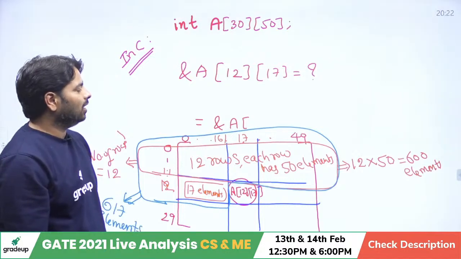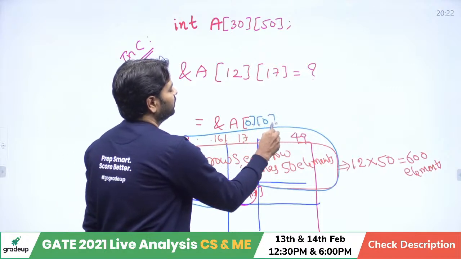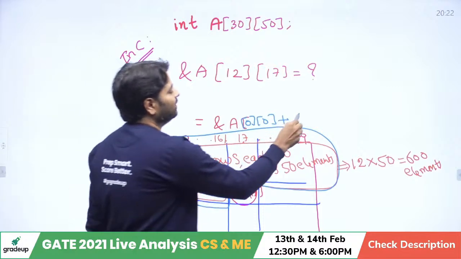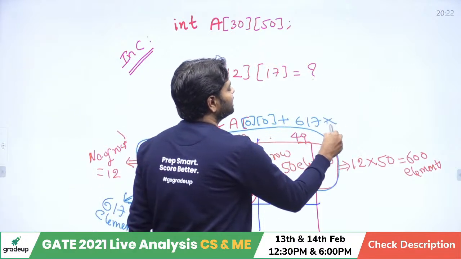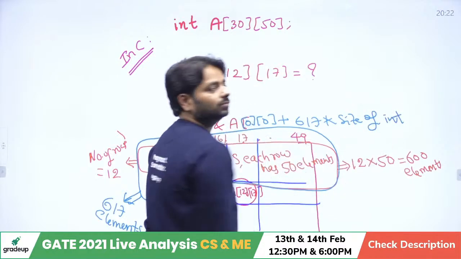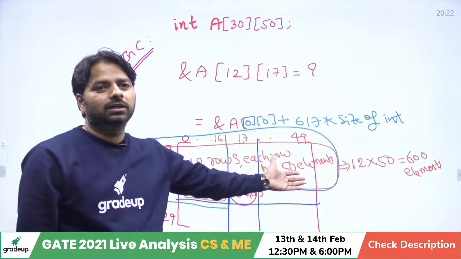So I can directly say now the address of A of 0, 0 plus total elements, 617, multiplied with the size of each element. It's the size of int. Everyone?